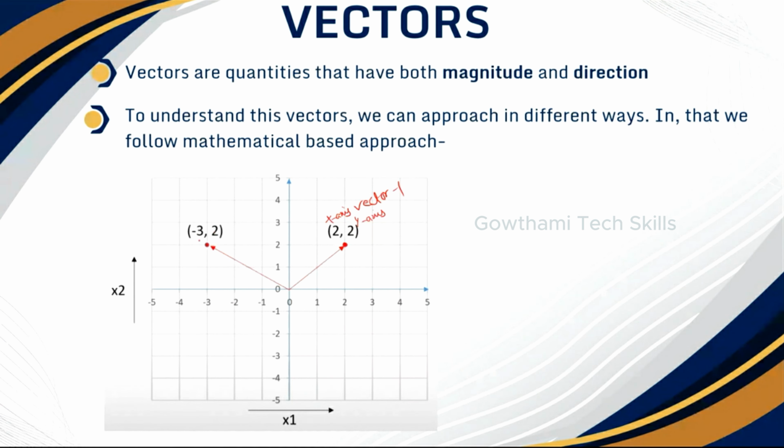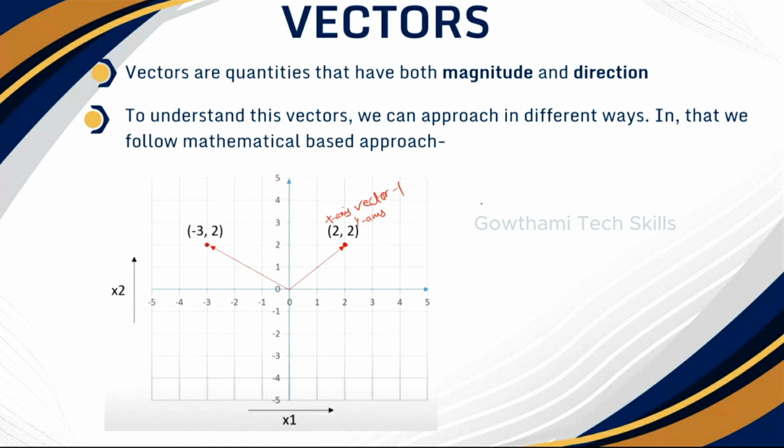And this is the second vector. The values are -3 and 2. You know that -3 lies to the left of 0. So the x-axis value is -3 and the y-axis value is 2, so you plot it here. So now tell me, what is the magnitude of the vector?